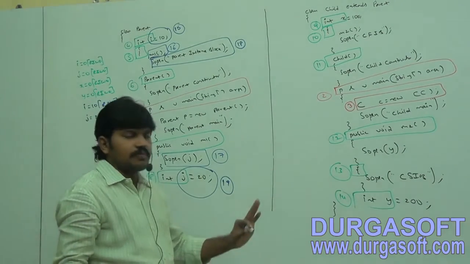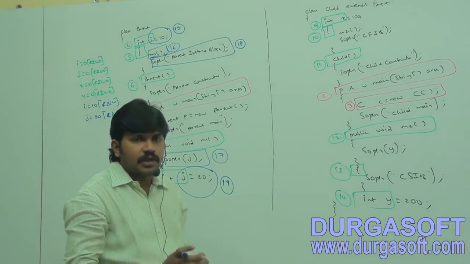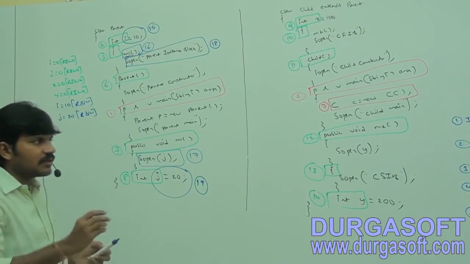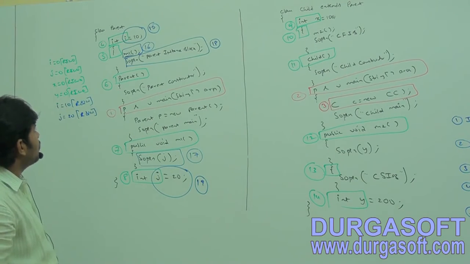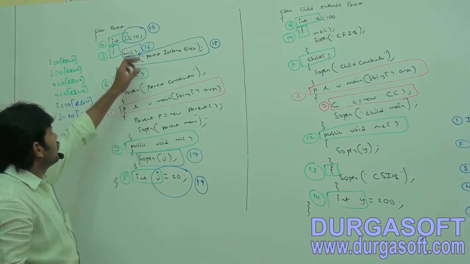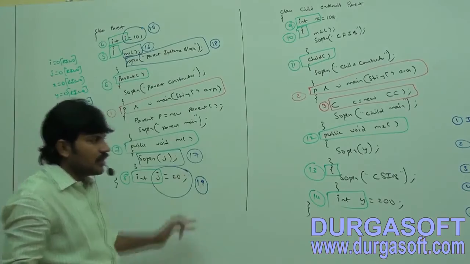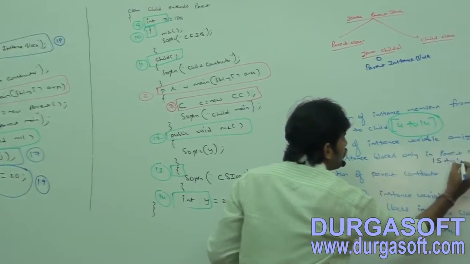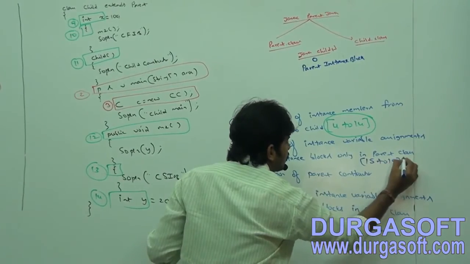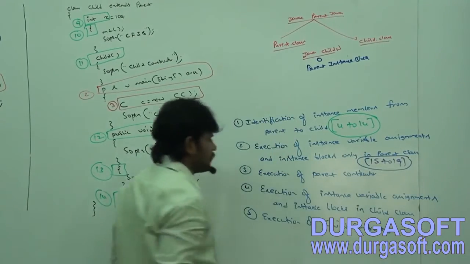So the second step, execution of instance variable assignments and instance blocks only in parent class. Only in parent class means how many numbers? Only in parent, 15th to 19. 15 to 19 is nothing but the second step.